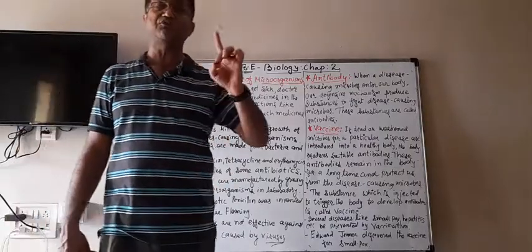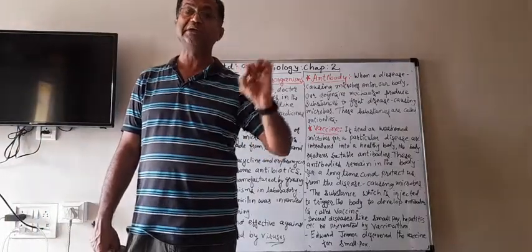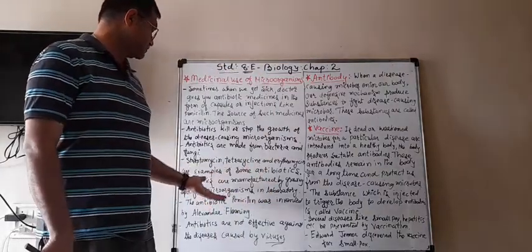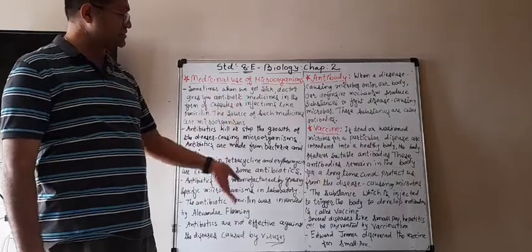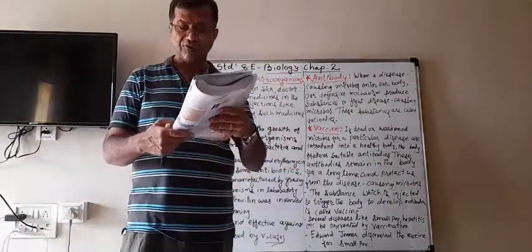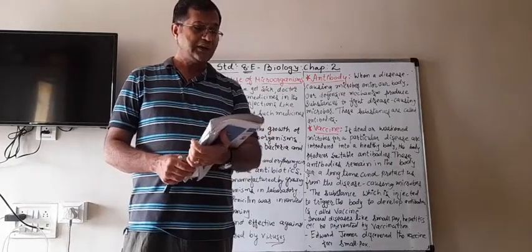So penicillin was the first antibiotic used, and after that so many antibiotics, like I told you, streptomycin, tetracycline, erythromycin, etc. were found.